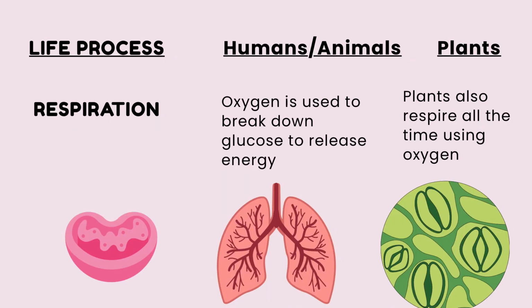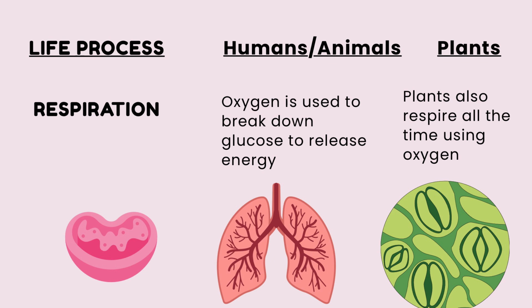During respiration, food is broken down to release energy inside cells. It occurs in the mitochondria. Glucose from the food that we eat combines with oxygen to produce carbon dioxide, water, and release energy in the form of ATP, adenosine triphosphate, the energy currency of the cell.